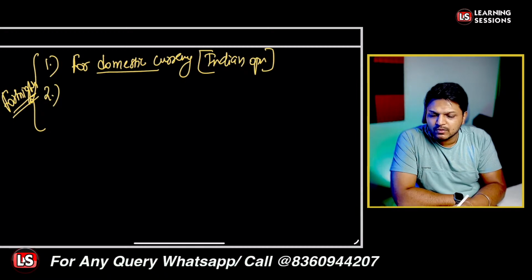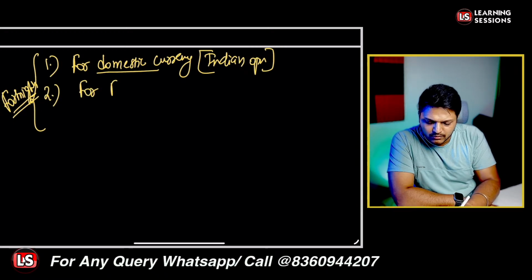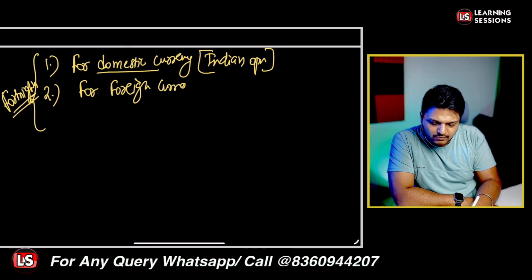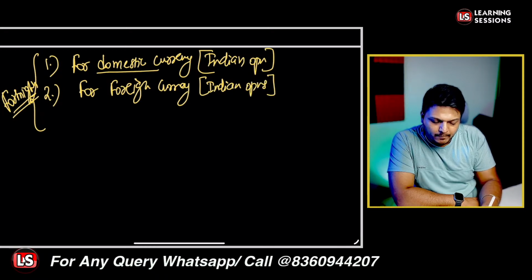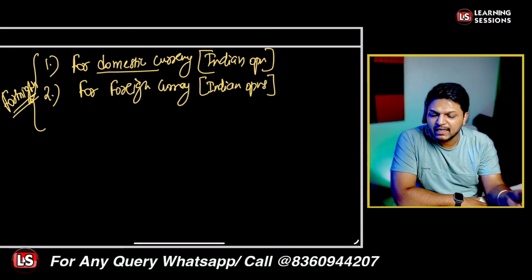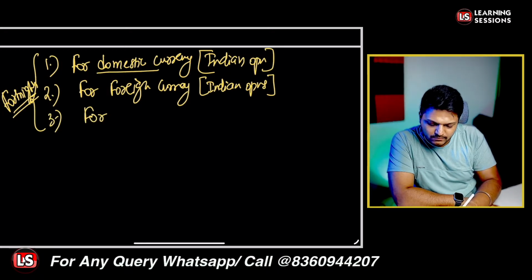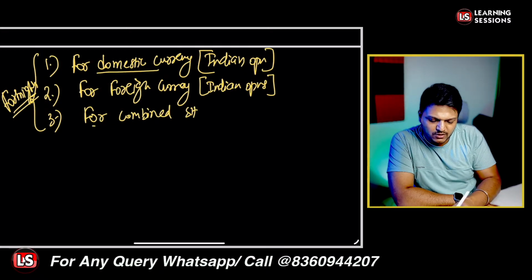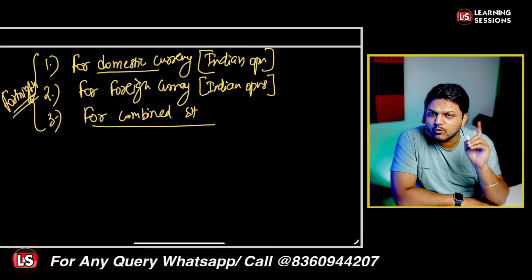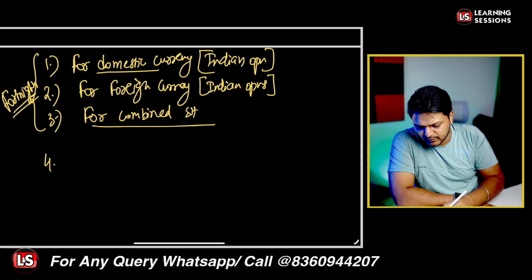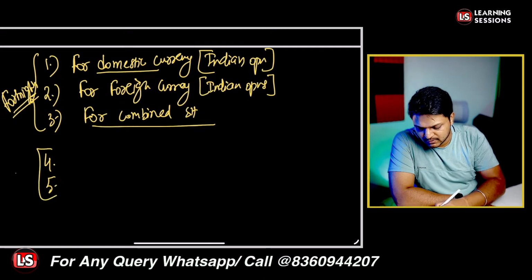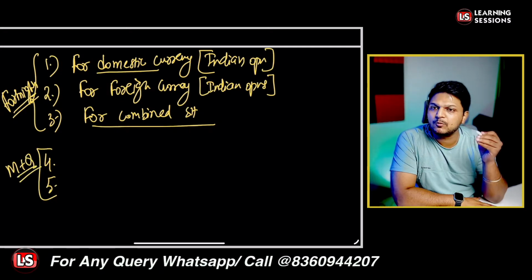The second scenario is foreign currency, where we are dealing in foreign currency, but for Indian operations. That is also to be reported on a fortnightly basis. And further, the third one, the combined statement, the combined Indian operations statement. That is also to be done on a fortnightly basis. Now the fourth one and the fifth one, the reporting is to be done on a monthly and quarterly basis.